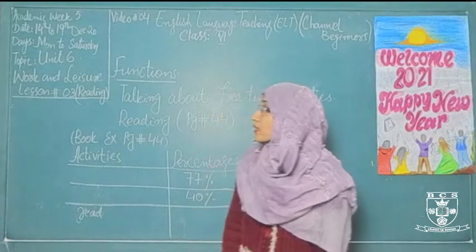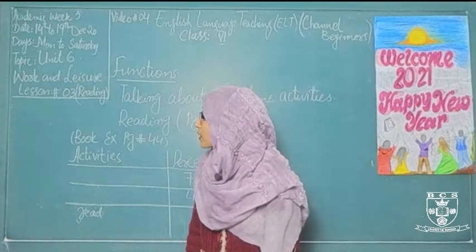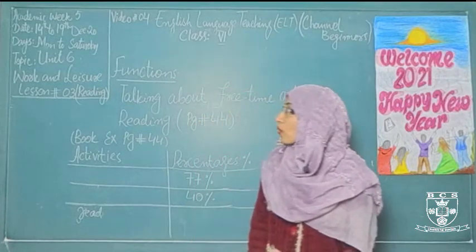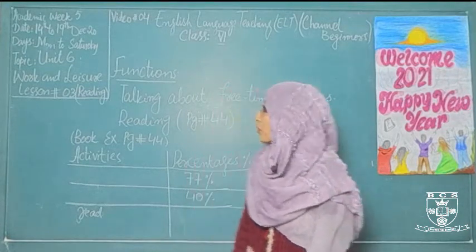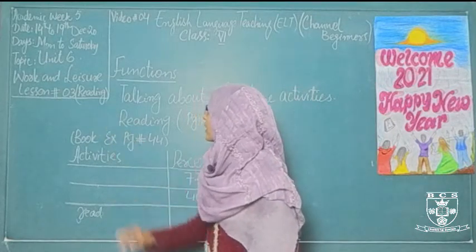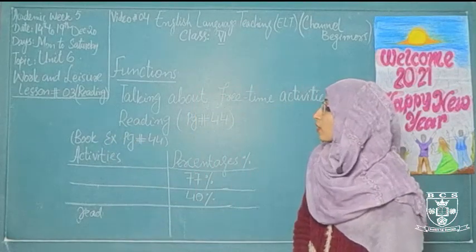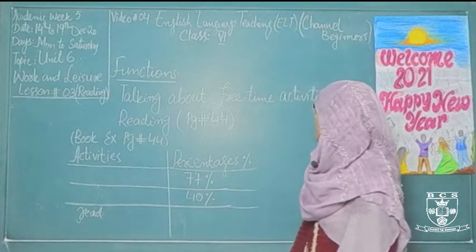In the previous class we studied unit number 6 and its two lessons, lesson number 1 and lesson number 2. Today we are going to start lesson number 3. Lesson number 3 is the reading extract or the reading task. The basic function of this reading task is talking about free time activities.